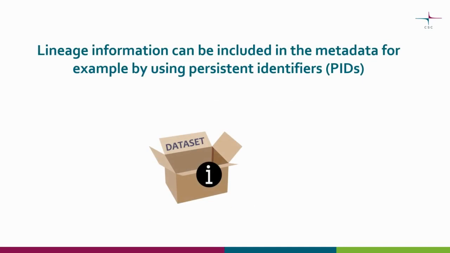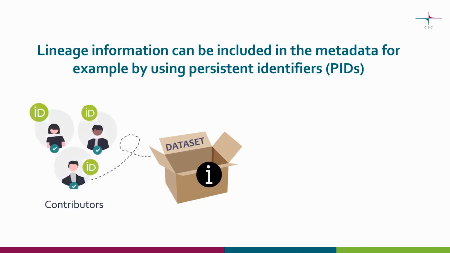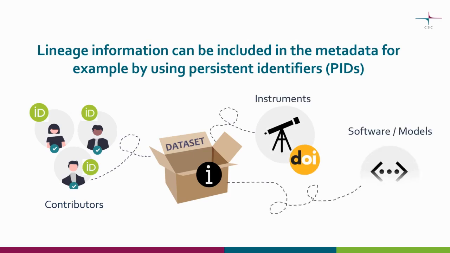Data lineage information can be included in the metadata, for example by using persistent identifiers, which were introduced in the Findable episode of this Elements of FAIR video series. Contributors can be identified with an ORCID, and software or instruments, for example with a DOI.